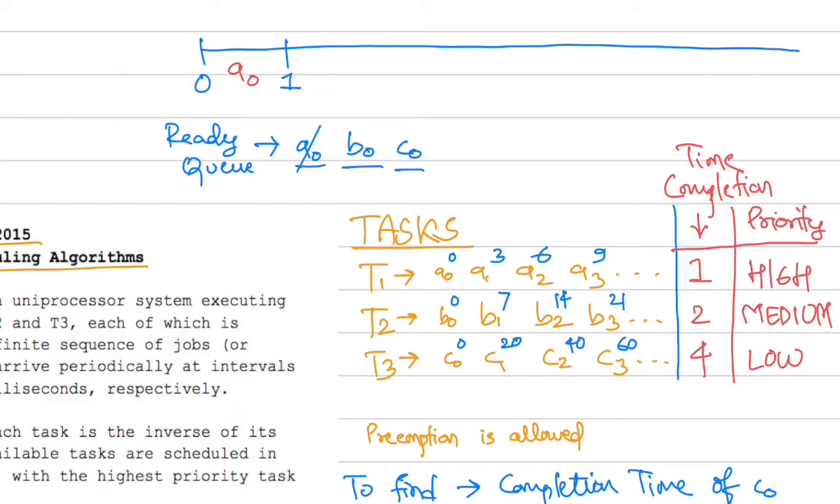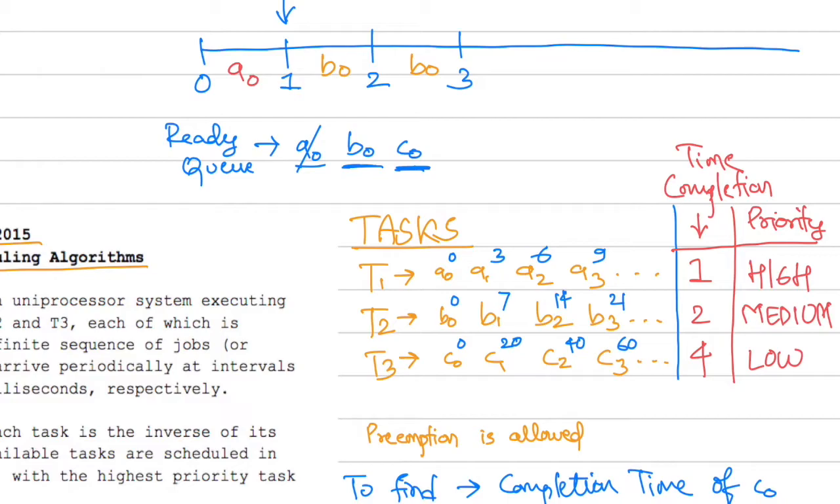Now at the first second, we have 2 competitors, B0 and C0, in the ready queue. Again, we are going to follow priority based scheduling. B0 is going to be picked up because it is higher than C0. Now the completion time of B0 is 2 seconds, so B0 will be running for 2 seconds. Let me use another color for B0. So 2 instances of B0 will run from 1 to 2 and 2 to 3.